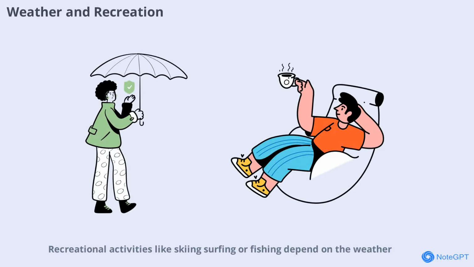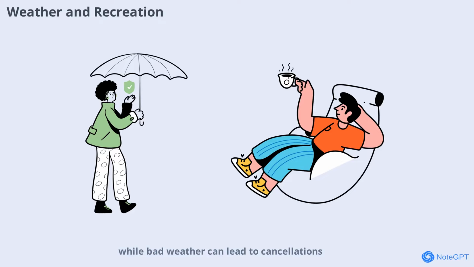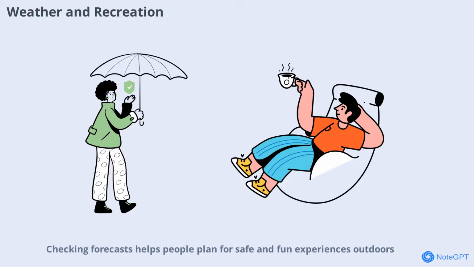Recreational activities like skiing, surfing, or fishing depend on the weather. Good weather can make these activities enjoyable, while bad weather can lead to cancellations. Checking forecasts helps people plan for safe and fun experiences outdoors.